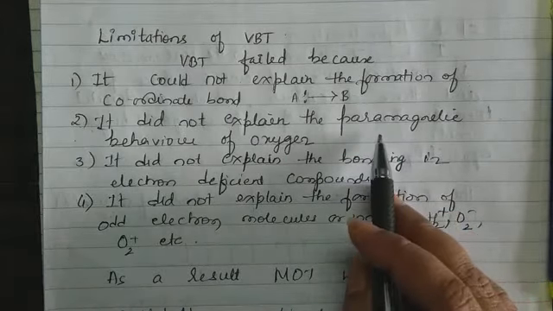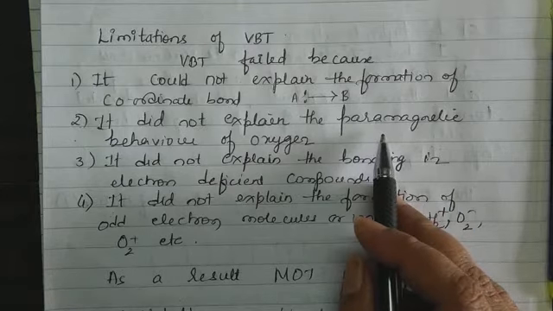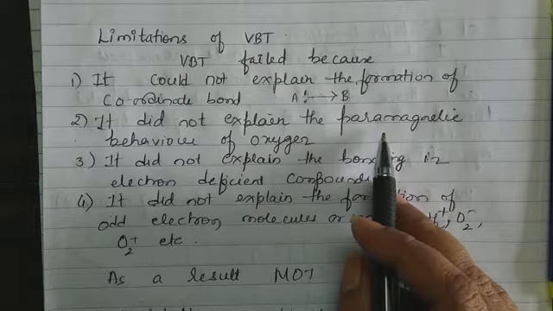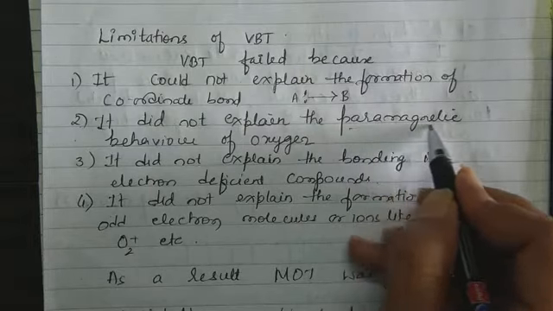So what do you mean by paramagnetic? You know that an atom has paired or unpaired electrons. A molecule will have paired or unpaired electrons. If they are paired, then that particular molecule will not be attracted by a magnetic field. Then they are said to be diamagnetic. The molecules which have an unpaired electron or a single electron are attracted by a magnetic field and they are said to be paramagnetic in nature.